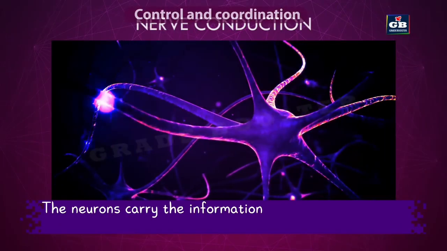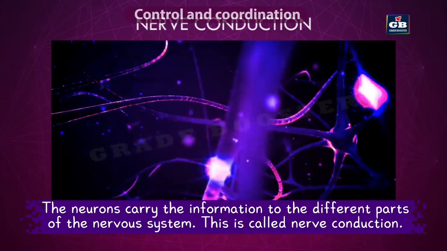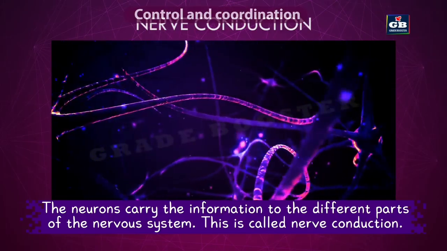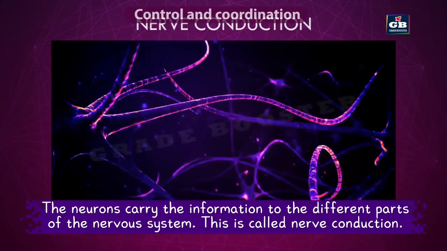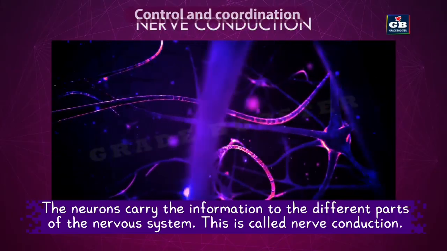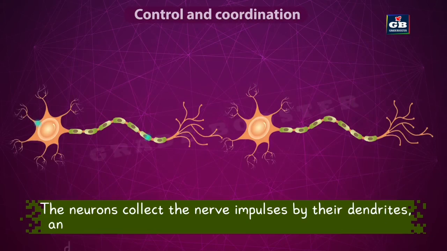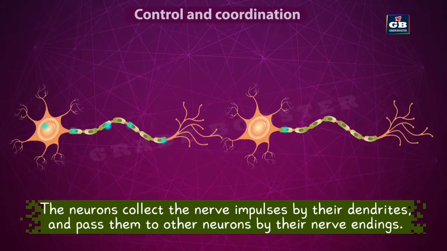The information collected by the receptors is carried by the neurons to other parts of the nervous system. So the neurons carry the information to different parts of the nervous system. This is called nerve conduction. The neurons collect nerve impulses by their dendrites and pass them to other neurons by their nerve endings.